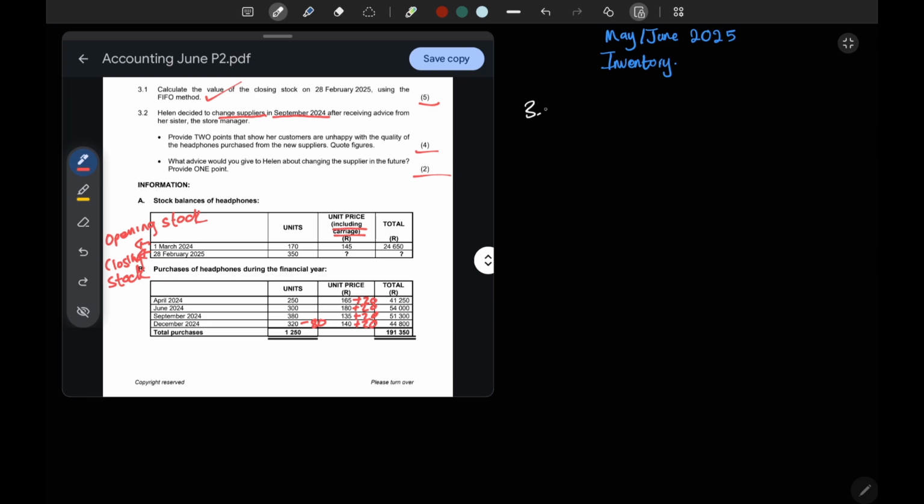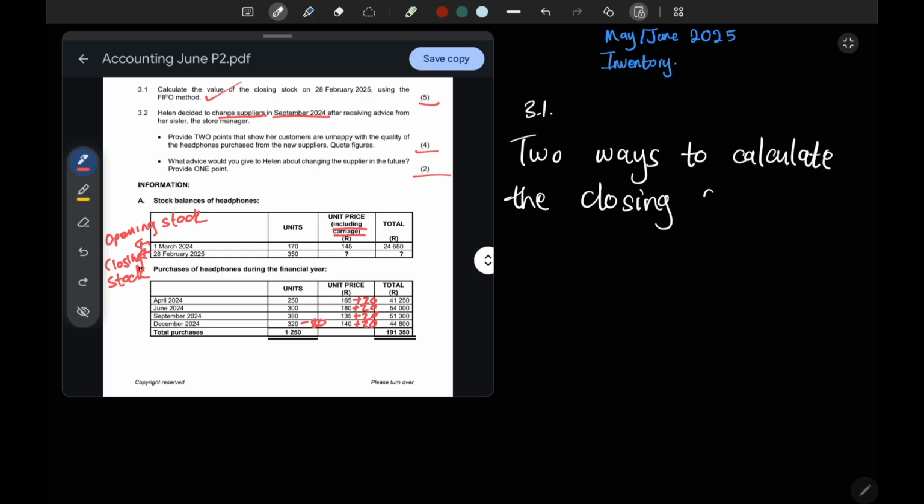There are two ways to calculate the closing stock in FIFO. We have two different ways or two different scenarios.